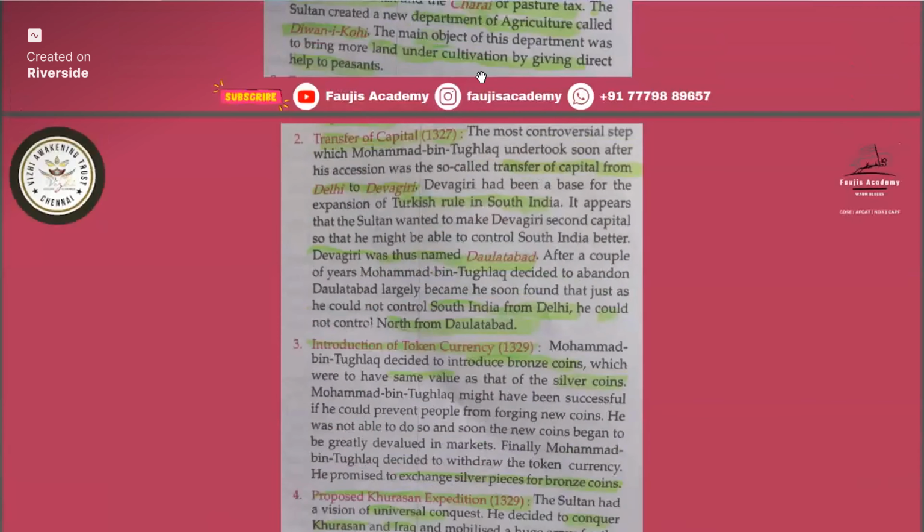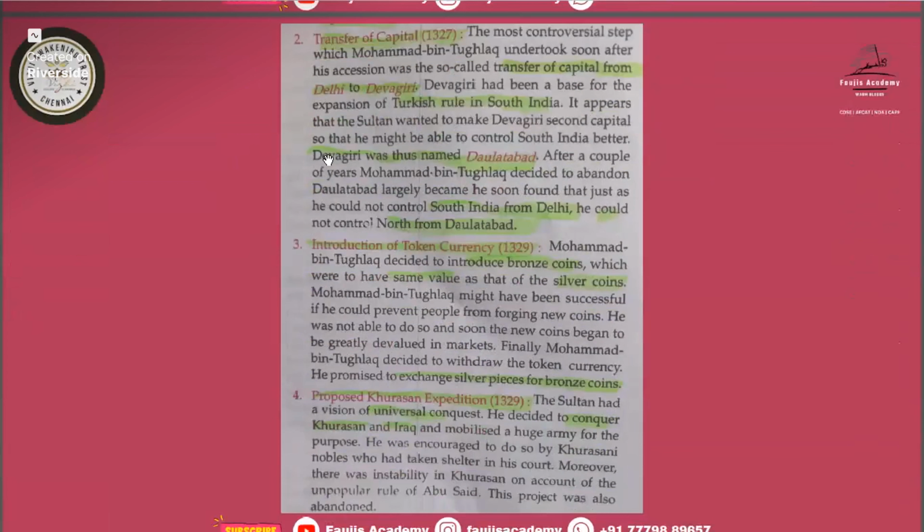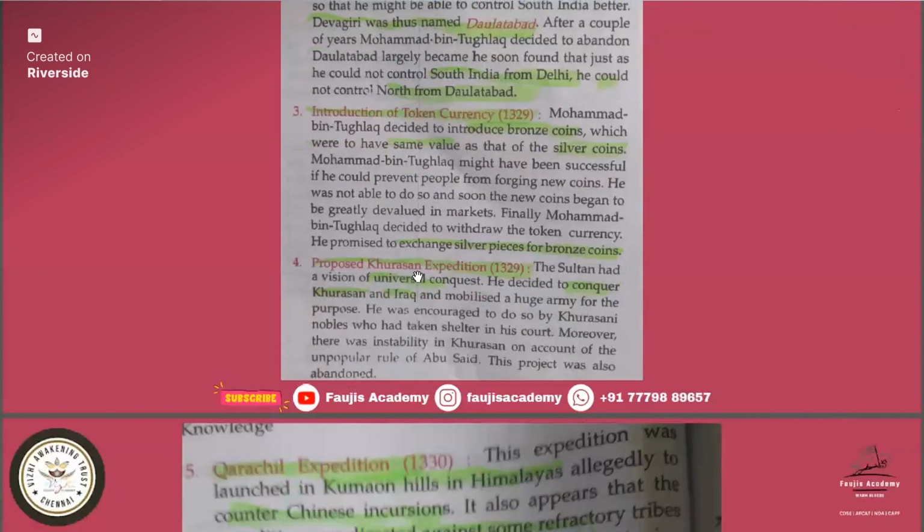So you must remember that taxation in the Doab was a failure, and the transfer of capital, and remember the Devagiri name, also known as Daulatabad. Then the proposed Khurasan expedition. He was advised by someone to conquer Khurasan and Iraq. The Sultan had a vision of universal conquest, so he decided to conquer Khurasan and Iraq and mobilized a huge army for the purpose.